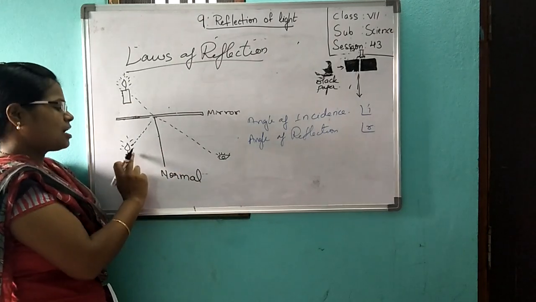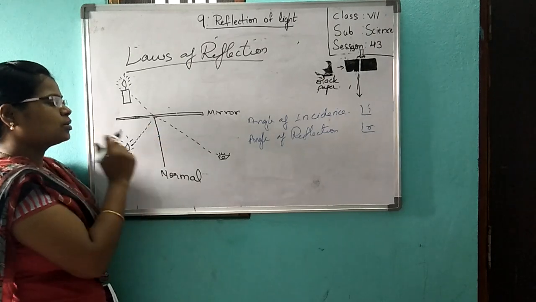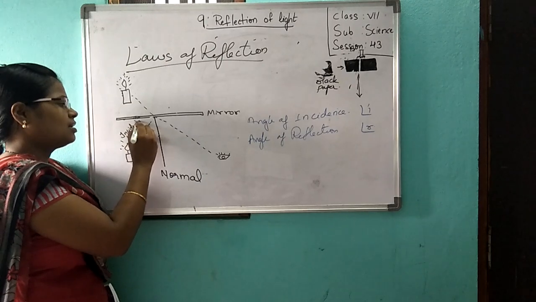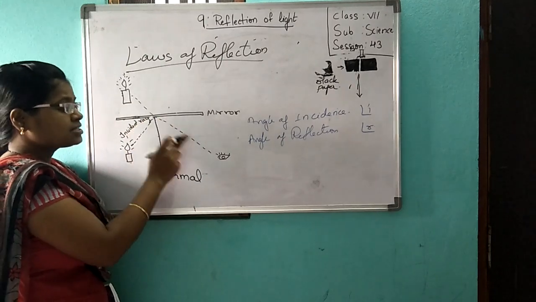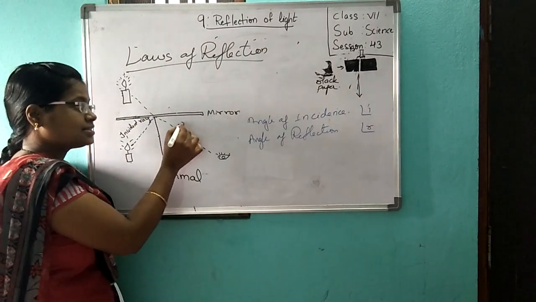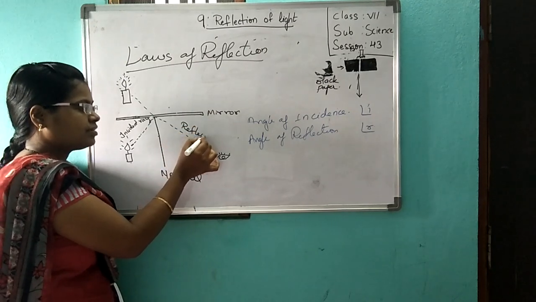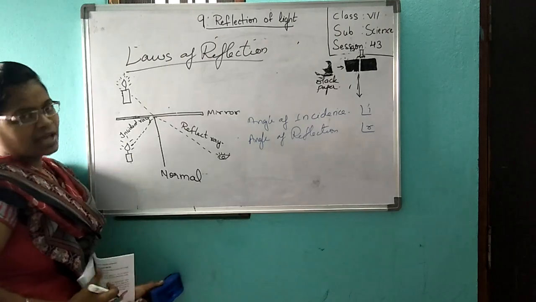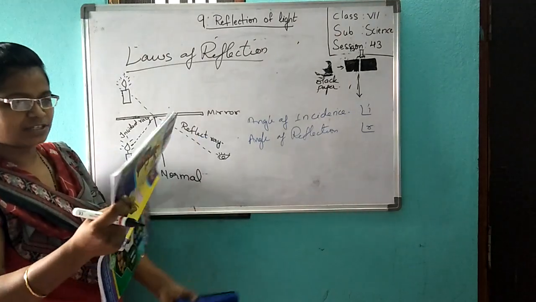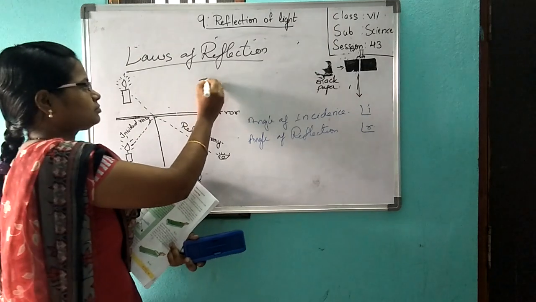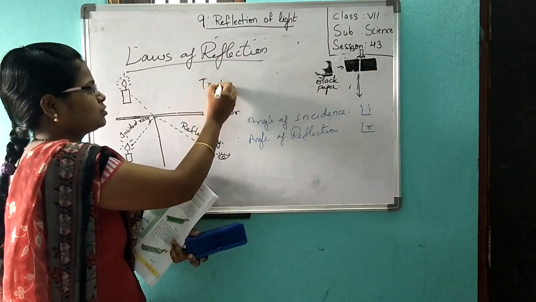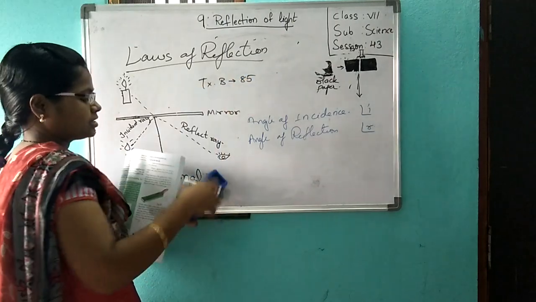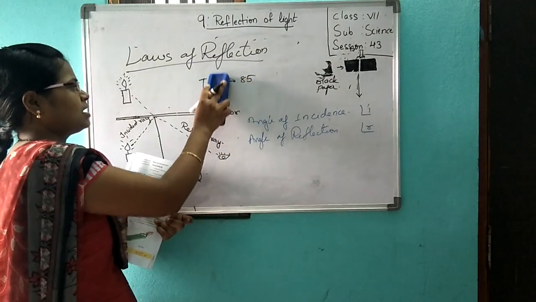Okay, you can see. Now, the ray falling on the mirror is the incident ray. What is this ray? Incident ray. The ray getting reflected to the eye is the reflected ray. Now, here you are having angles. See in your textbook, page number 85.